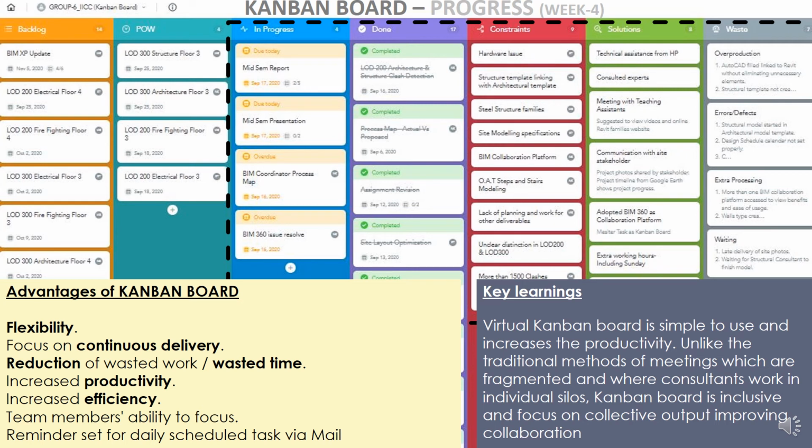Kanban board helped us to identify what is flexible and helps for continuous delivery with reduced waste time, increased productivity and efficiency of the team members. It helps to keep reminders for daily tasks via mail. The key learnings from the virtual Kanban board is that it is very simple to use and it is very much improvised form than traditional methods of meetings which could not be possible during the times of pandemic.